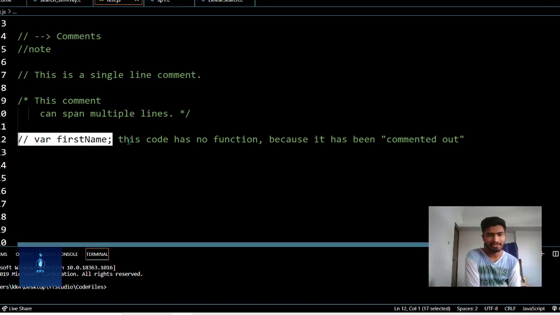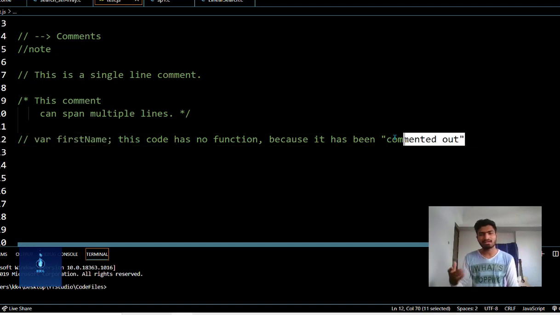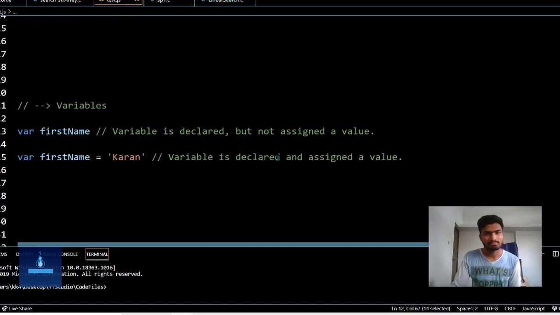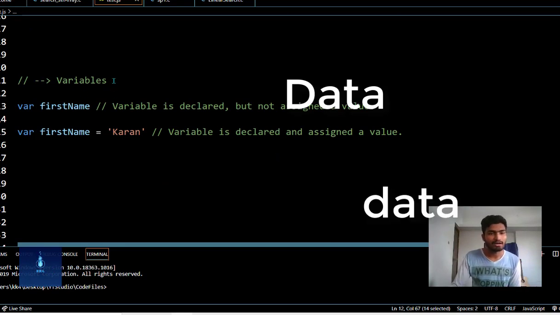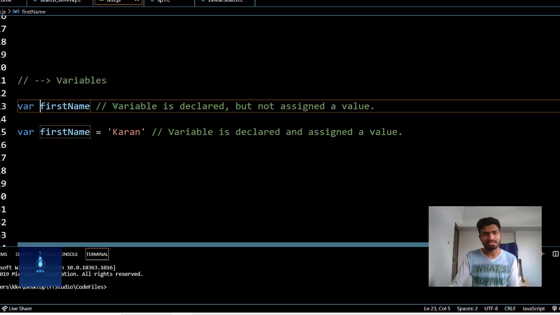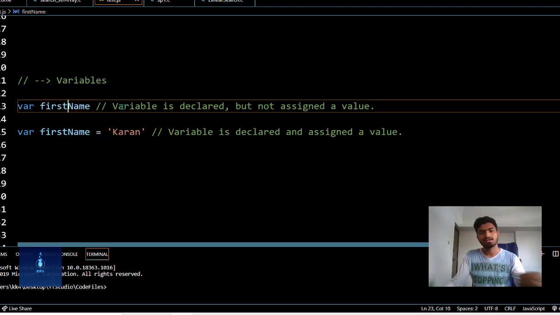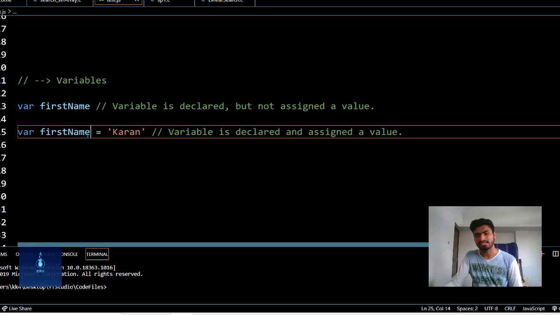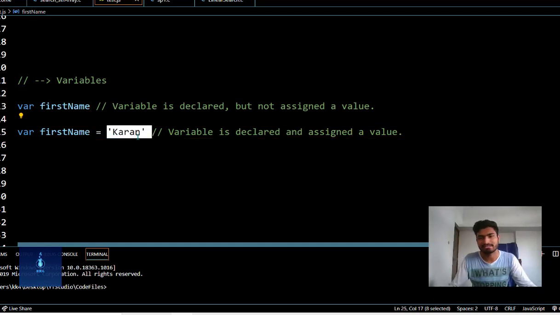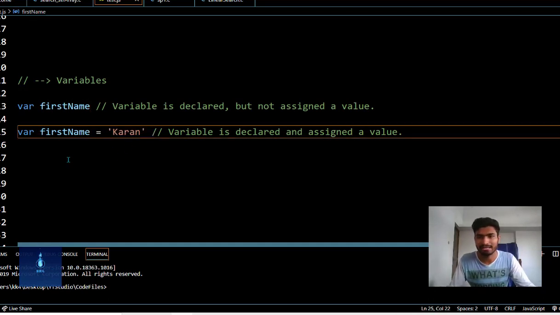Okay, now variables. A variable is a container used for storing data values. Variables are created by typing var, where the keyword is var, followed by your unique variable name. A variable that has been created but not assigned a value is undefined. Values that can be assigned to variables include data types such as numbers, strings, objects, and booleans. These are the data types present in JavaScript. Okay, we'll study them later.